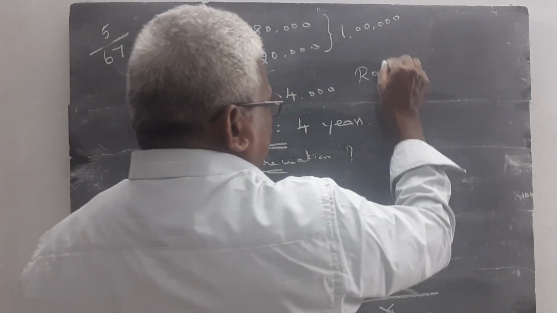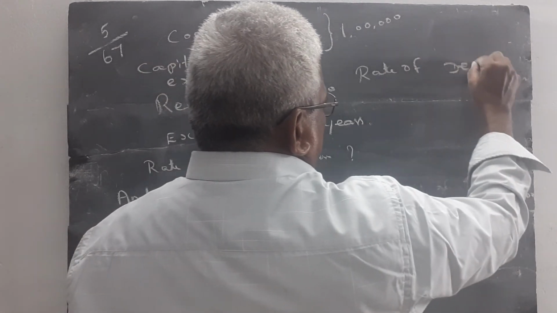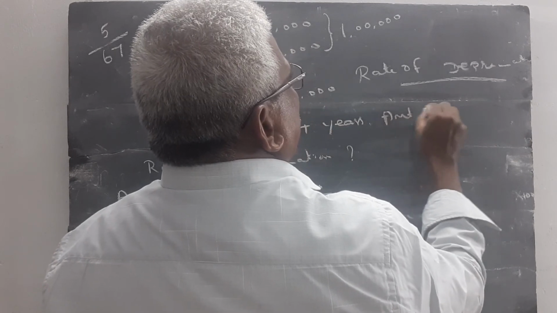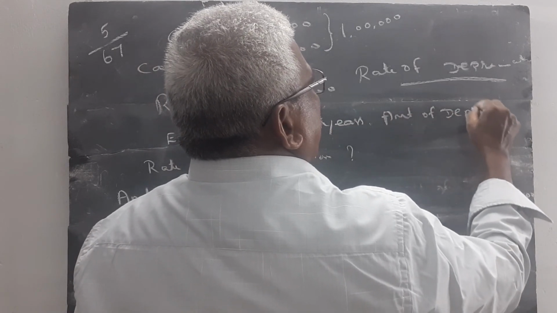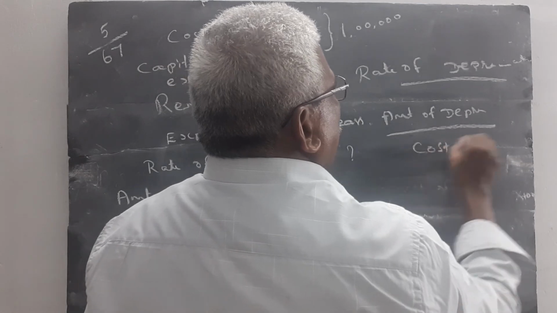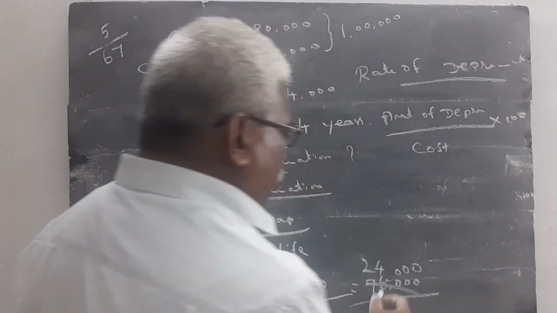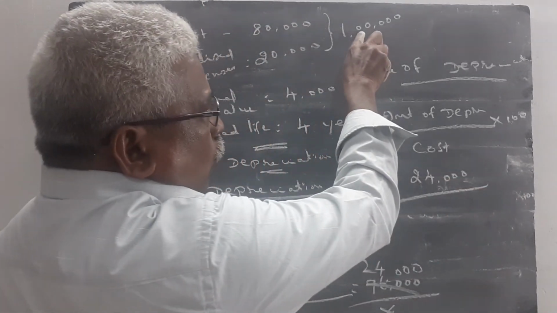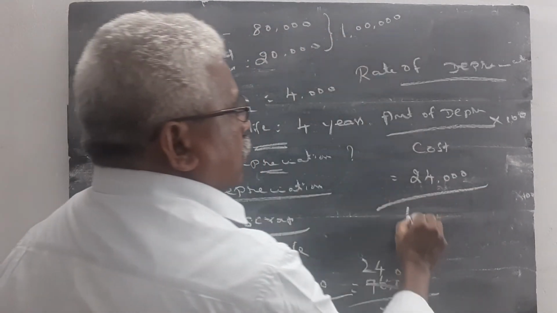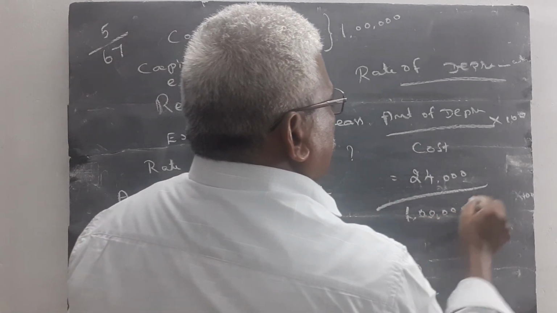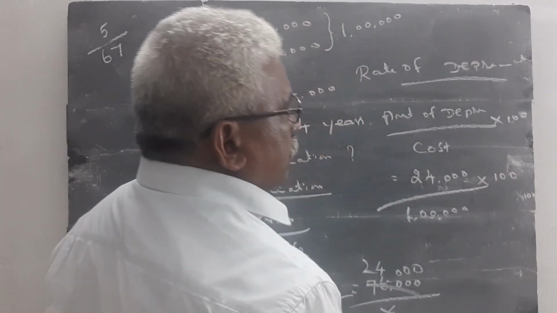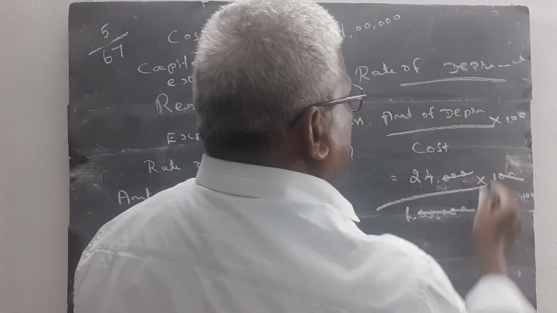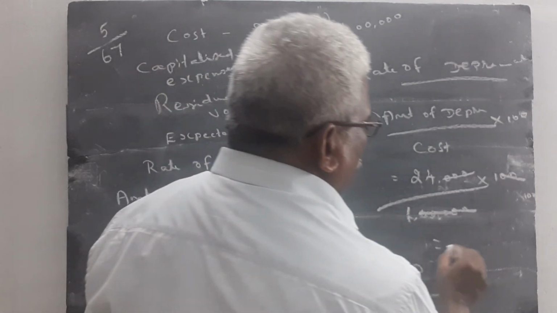Then we do the rate of depreciation. Rate of depreciation is equal to amount of depreciation divided by cost of asset into 100. Amount of depreciation is equal to 24,000. Cost of asset is equal to 1 lakh, not 80,000, 1 lakh into 100. We cut these 3 zeros and these 3 zeros. We can get 24%.